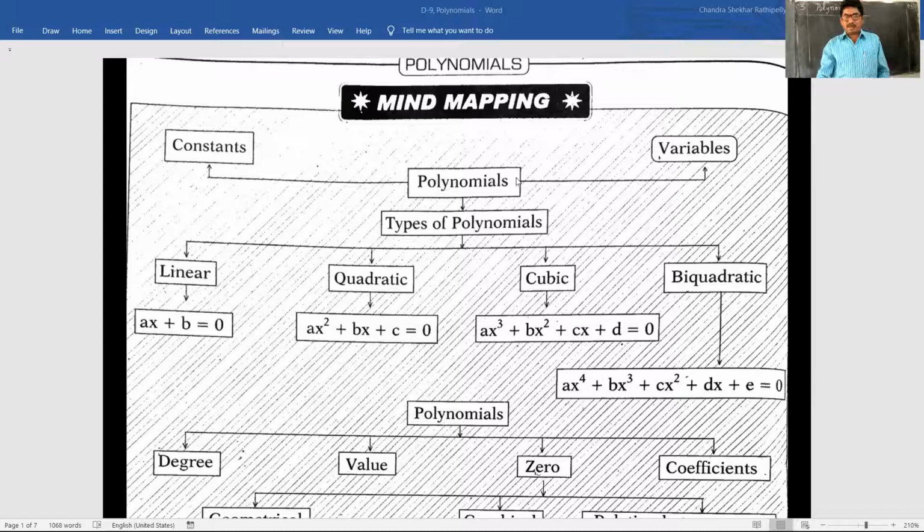Polynomials. In this polynomials, we have to know constants. What are constants? The numbers which won't change, or letters which won't change, those are constants. Variables, we can take any numbers which are given in questions. So those are variables.